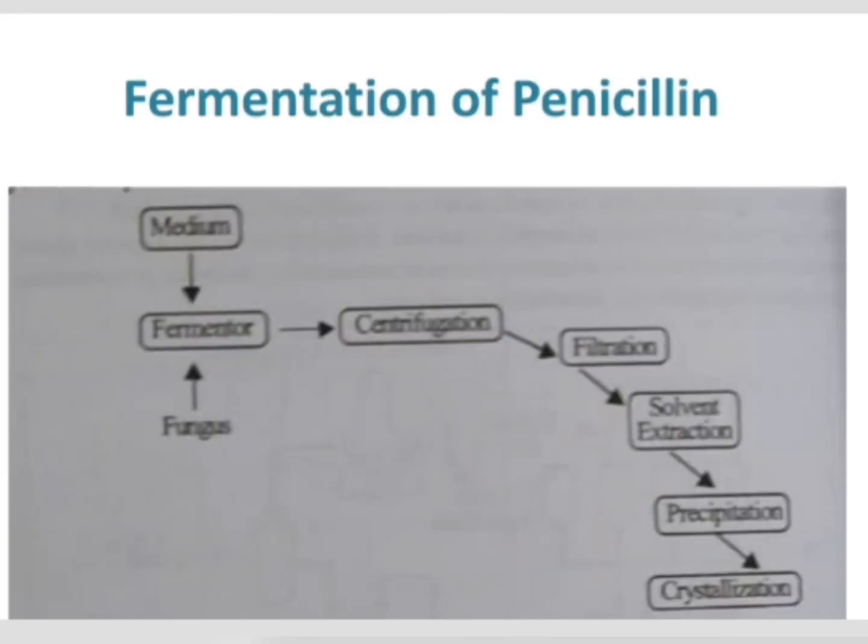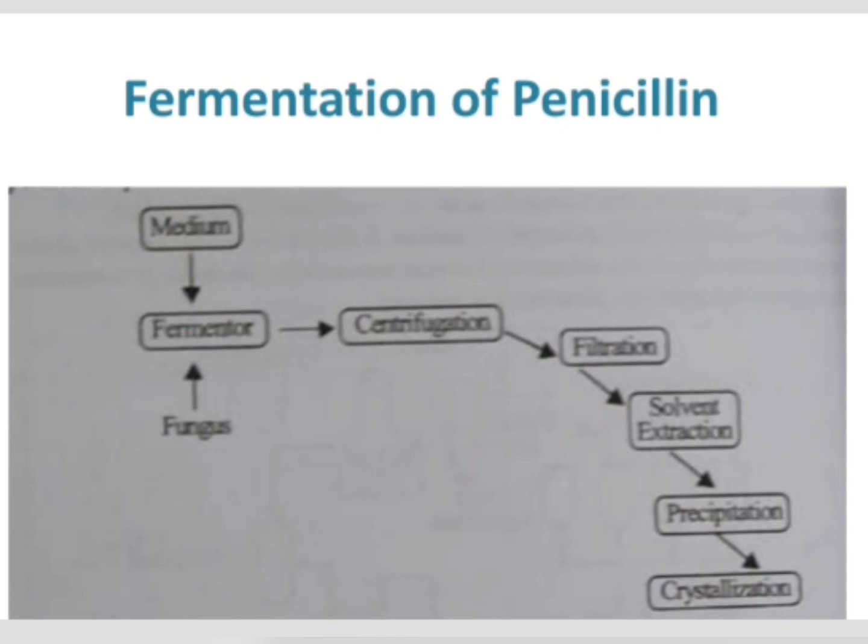There is a small diagram which represents the fermentation. So the fermenter, it is the culture vessel, it receives the medium and the fungus, and then after agitation and proper filling up of sterilized air, this fermentation will last for about 7 days, and during this period the fungus will utilize the raw materials, grow and produce large amount of fungal colonies, and it also produces the antibiotics into the medium.